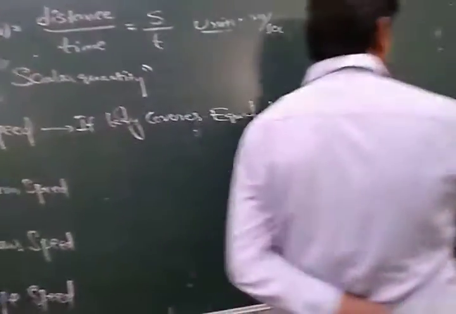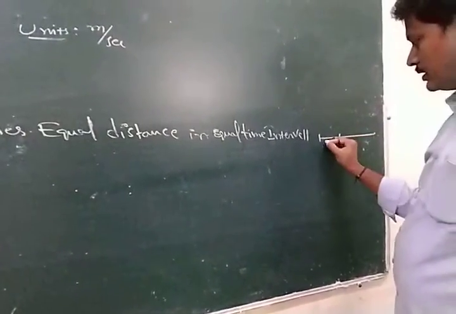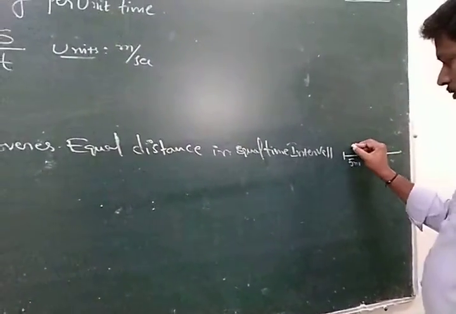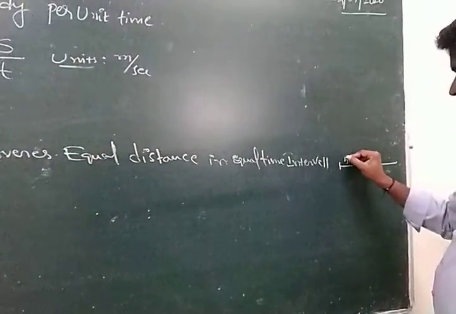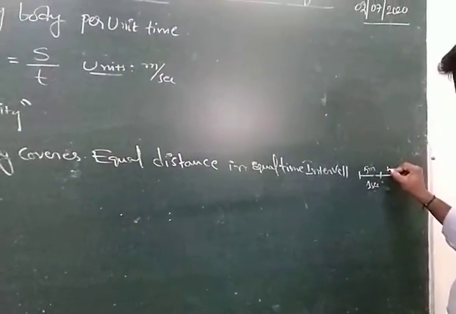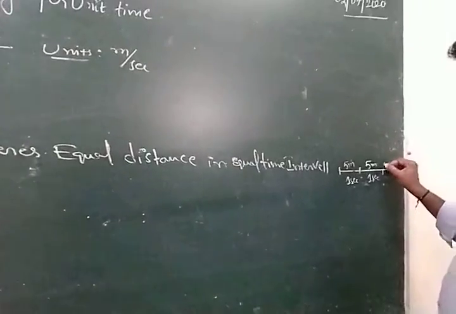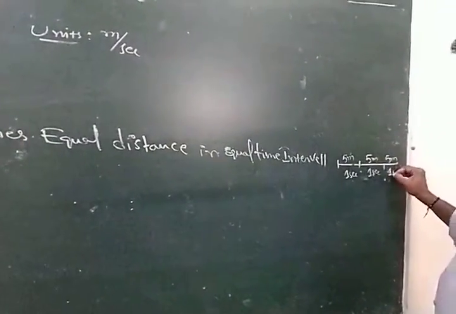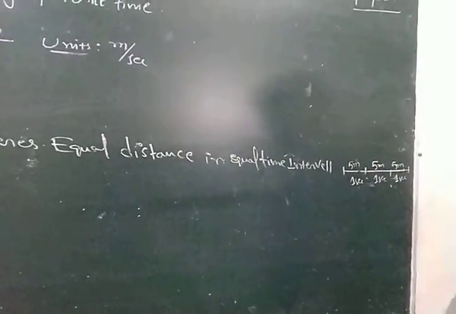For example, again consider a particle. Here a 5 meter distance is covered in 1 second. The next 5 meter distance is also covered in the same 1 second. The next 5 meters in 1 second. Then it is said to be in uniform speed.